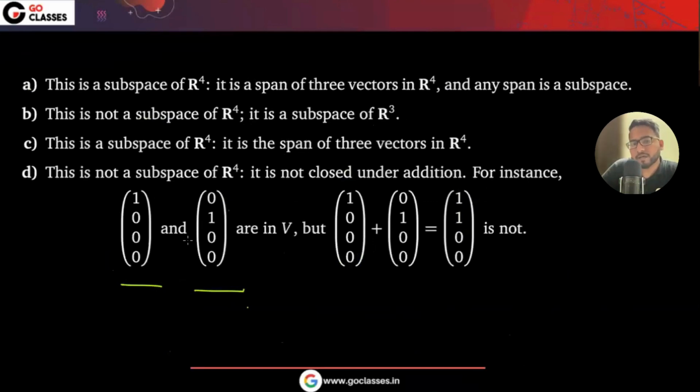So the counterexample here is that we are saying XY and ZW are equal. Let's suppose these are the two vectors. I want to check whether the addition will also follow the same property or not. It need not, right?